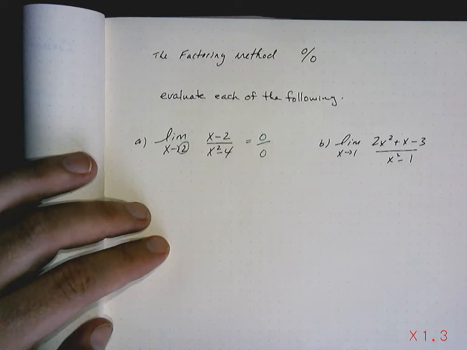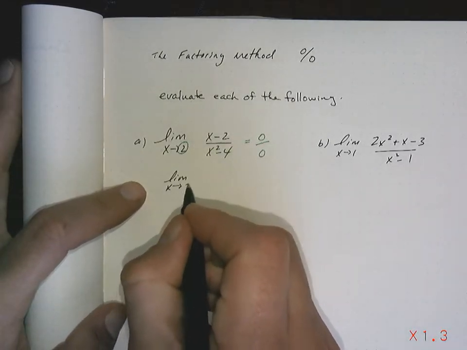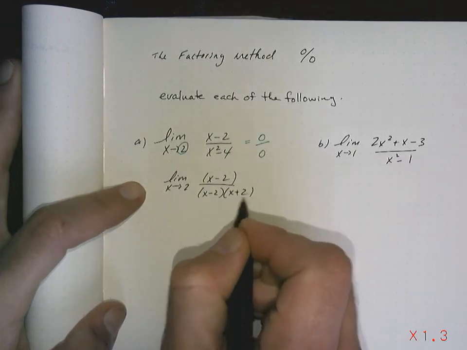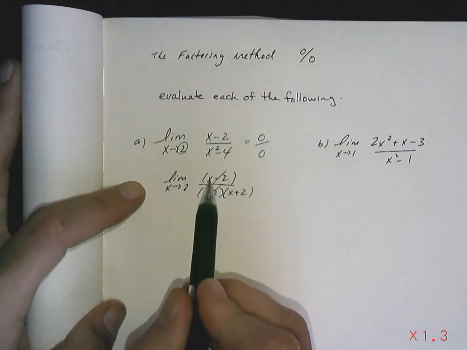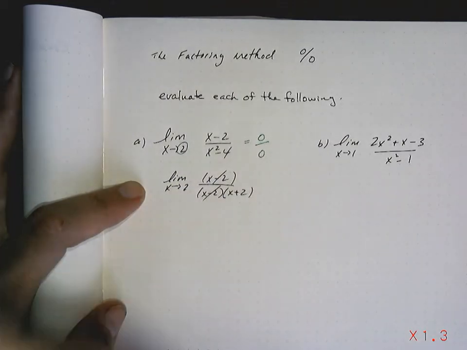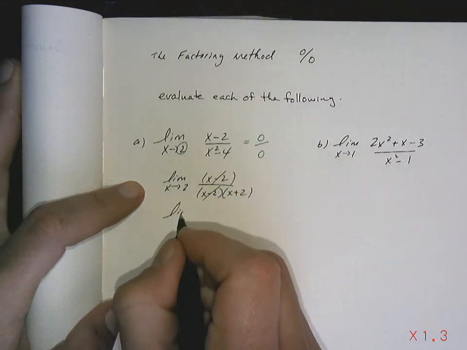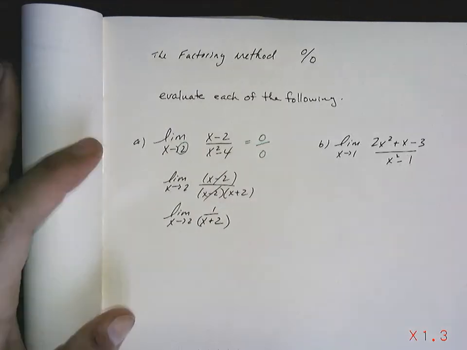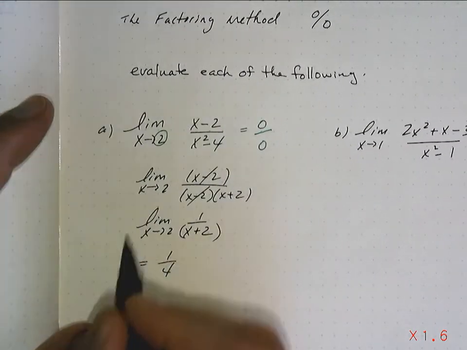All right, so factoring method. I look at the bottom, I see a difference of squares. I assume we all know how to factor a difference of squares: x minus 2, x plus 2. That is my 0 term. Notice as x approaches 2, 2 minus 2 is 0. So I've already determined what my 0 term was. I got rid of it before I took the limit. So now I'm taking the limit of something that no longer has a 0 term in the top or in the bottom. So if I take the limit, I get the limit equals 1 over 4 using the mega property.